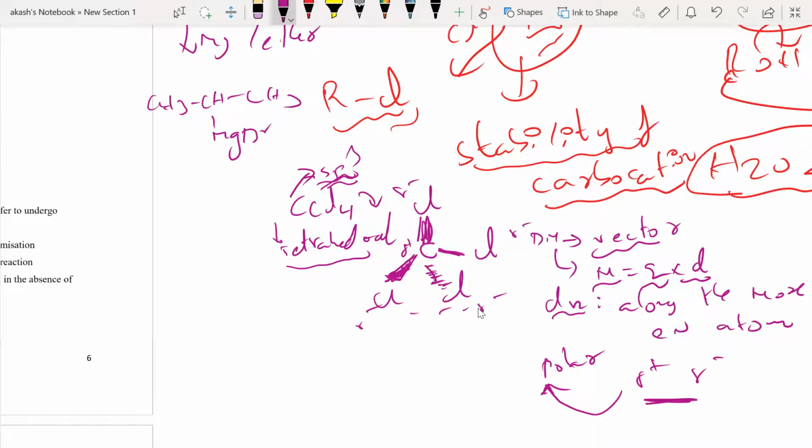that the direction of the dipole moment is along the more electronegative atom. So for this bond, it will be towards this chlorine, towards this chlorine, towards this chlorine, and towards this chlorine. And obviously all of them are going to be of equal magnitude because everything is a C-Cl bond only. There is no difference here. Say if I call this mu1, all the other three are mu1 only.